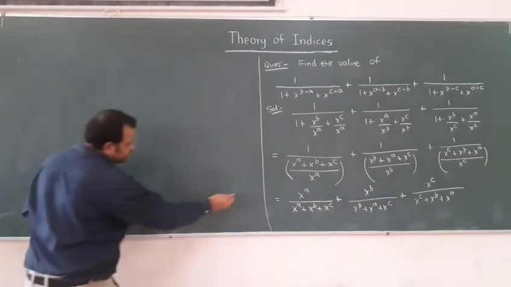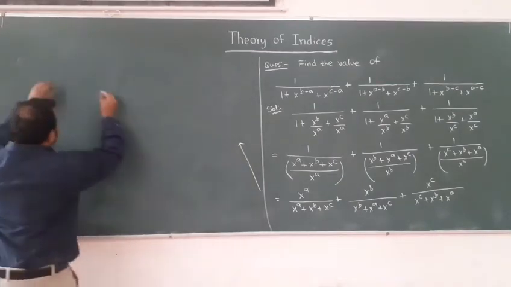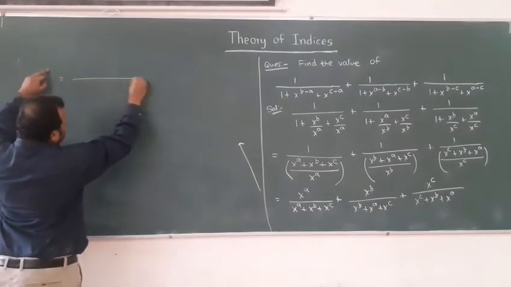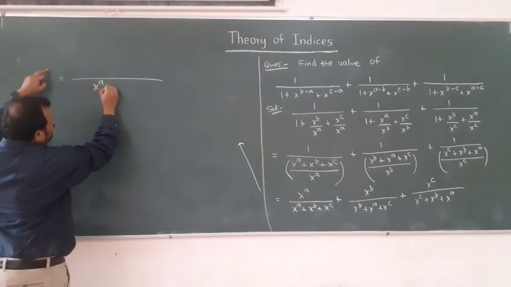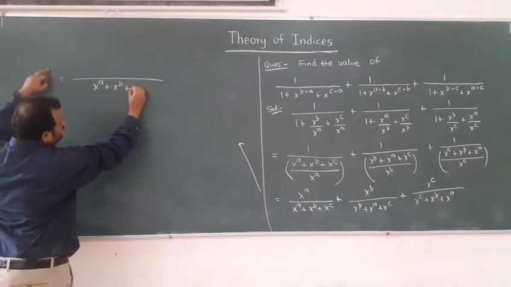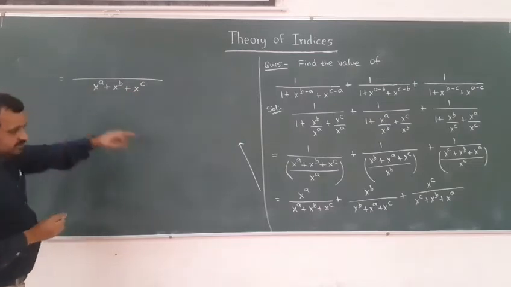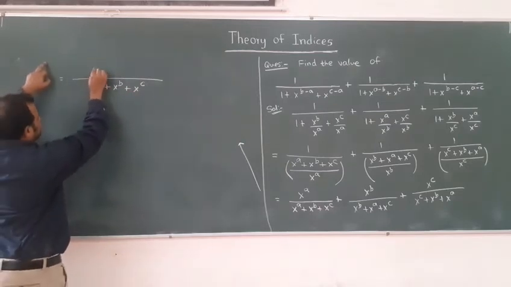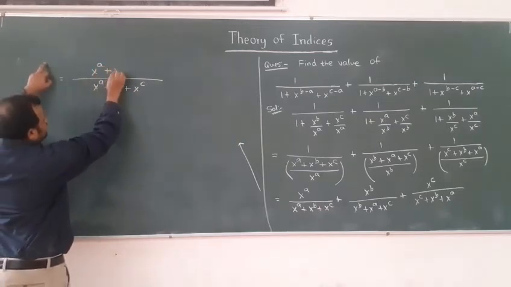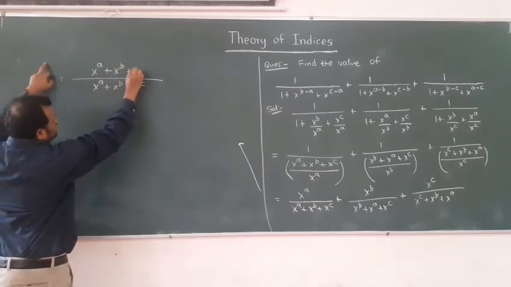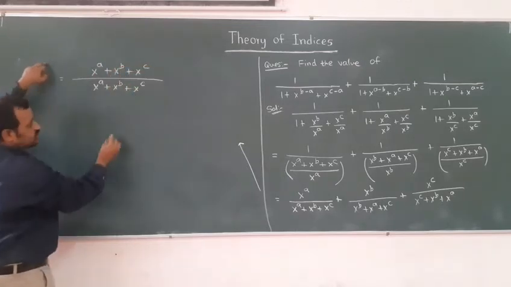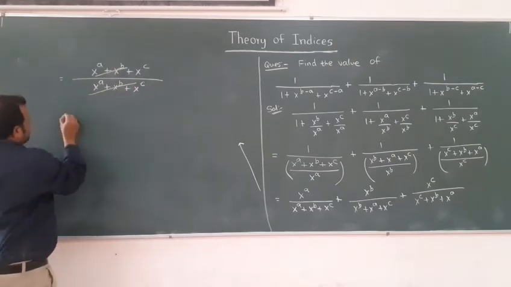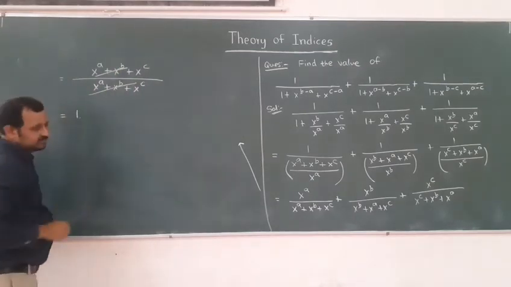So when you take LCM, what you will get? You will get x to the power a plus x to the power b plus x to the power c, divided by x to the power a plus x to the power b plus x to the power c. So both will get cancelled. Finally, you will get answer is equal to.